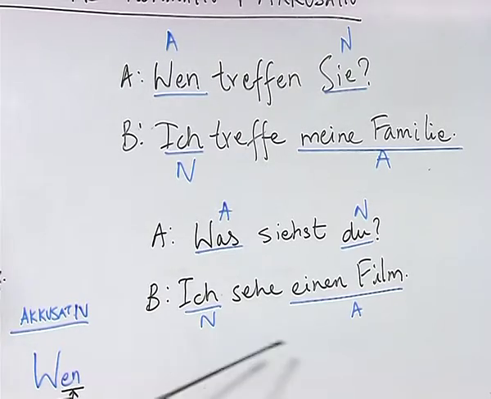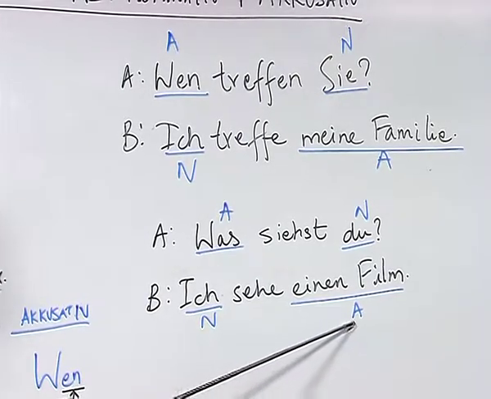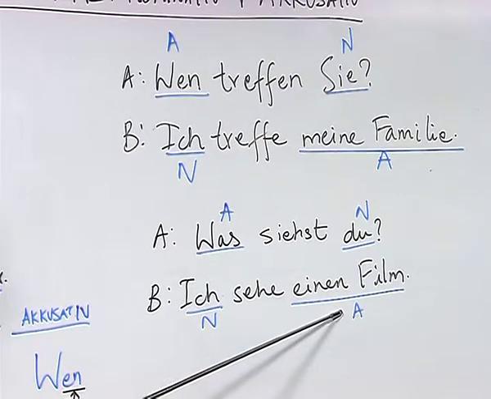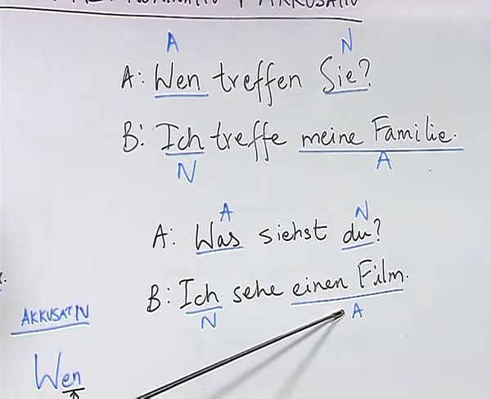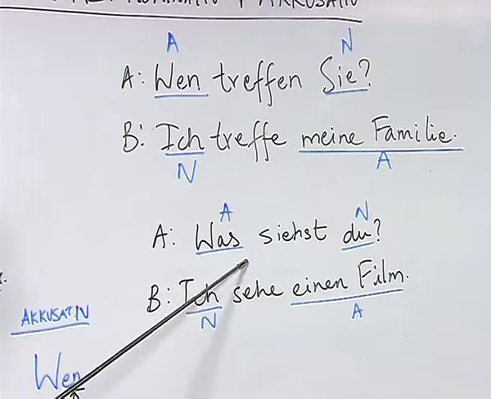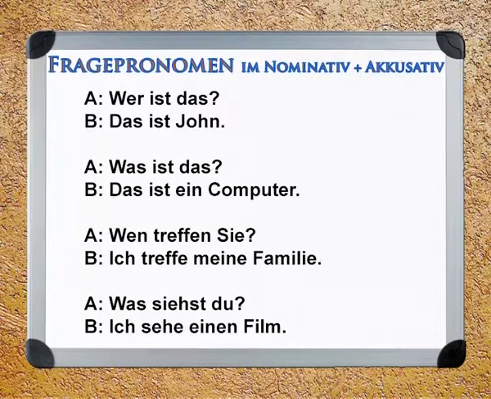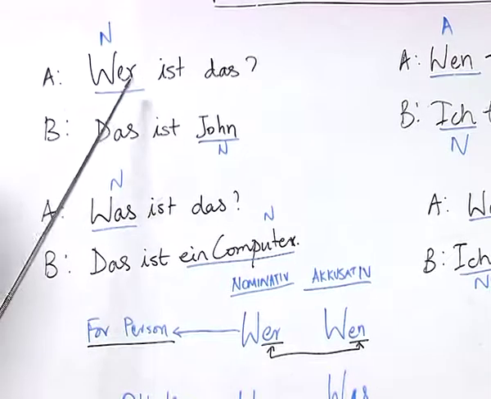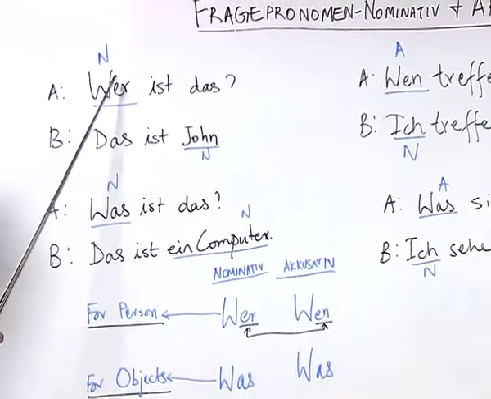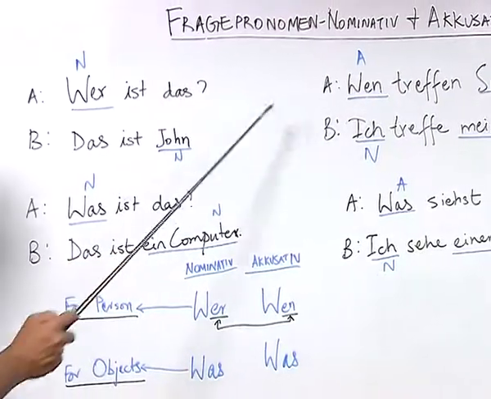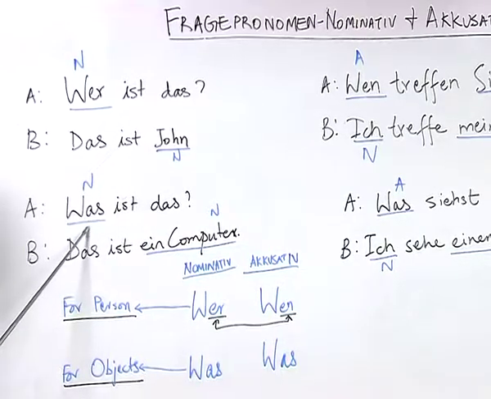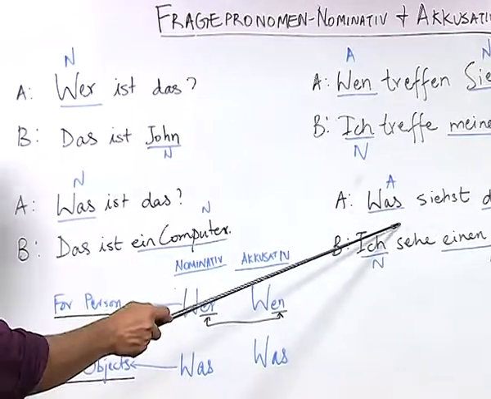Ich is nominative, einen Film is accusative, and the noun einen Film actually refers to the question was. So, if you look at the W questions, the change happens only for those W questions which are for persons, that means wer becomes wen. For objects, was remains was.